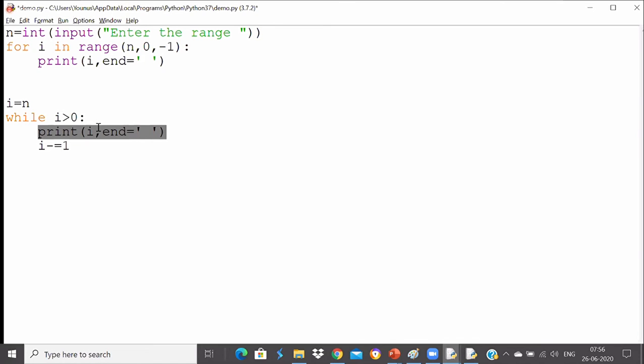One reason I will tell you, when to go for a for loop and when to go for a while loop. You will go with a for loop when you know the fixed number of times you want to loop it. If you don't know how many times you want to loop, you will always go with a while loop. You don't know at the beginning of the problem how many times you will be looping, then it depends on the body of the loop. Then you always go with a while loop, not with a for loop.